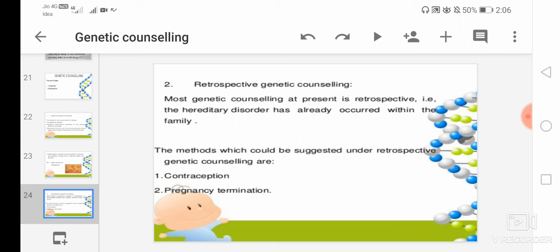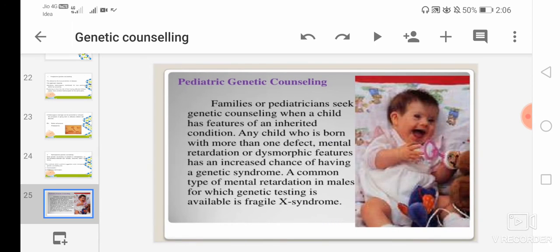It helps to determine why a particular disorder has occurred in a family and also helps to assist the families in coping with the crisis situation. The methods which could be suggested under the retrospective genetic counseling are contraception and pregnancy termination. So these two are the available options for them. So this is known as the retrospective genetic counseling.